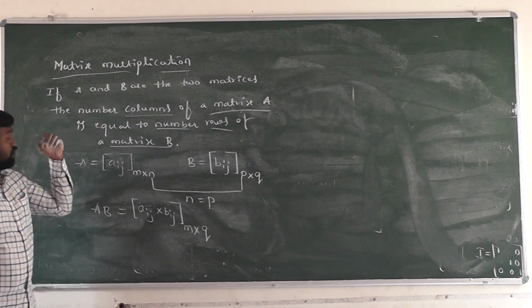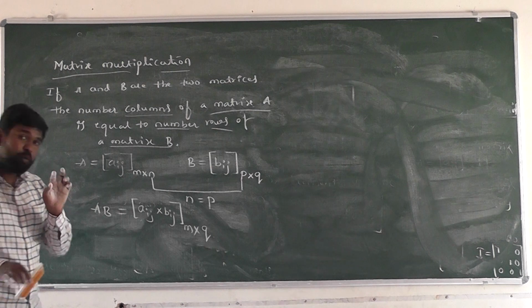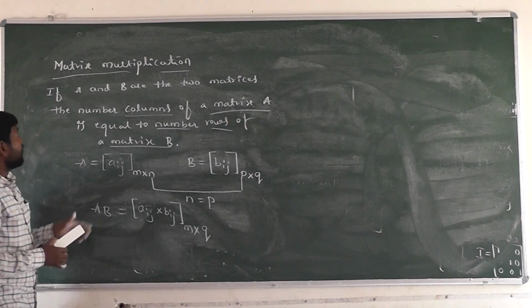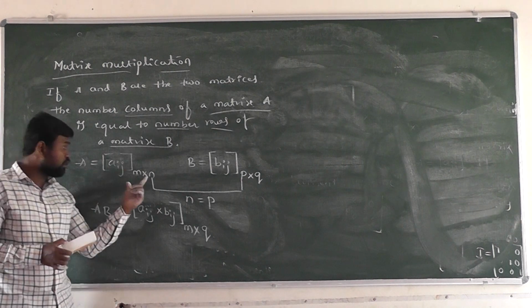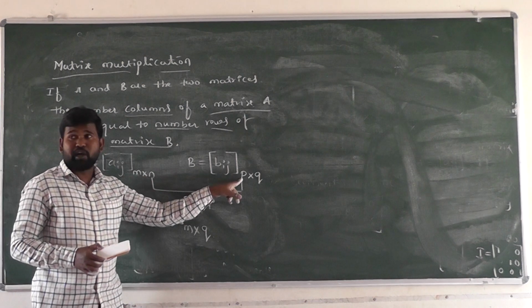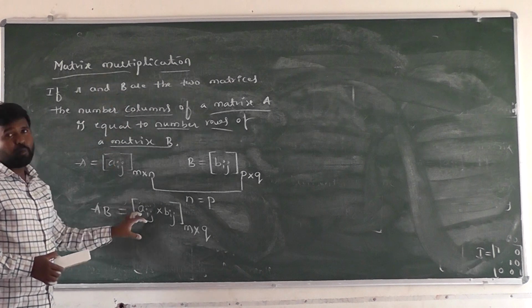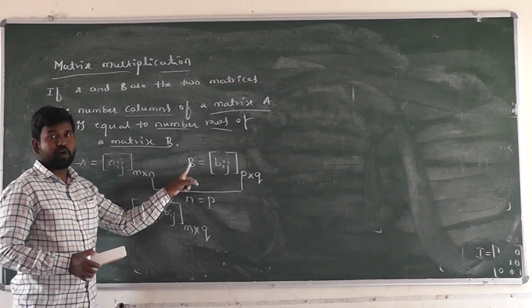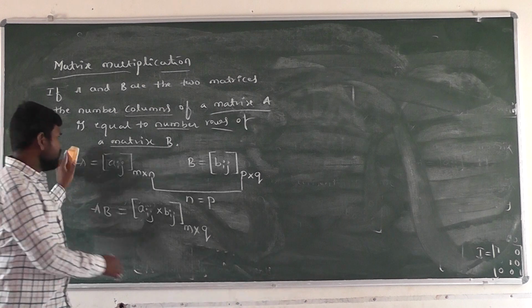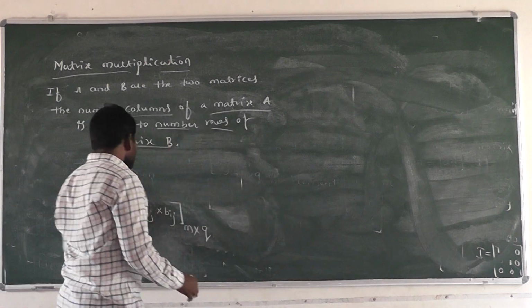Right? Then in which case can AB and BA both be defined? What is the rule for matrix multiplication here? The number of columns of the first matrix is equal to the number of rows of the second matrix. Then only matrix multiplication is possible. We have to find AB but not BA. Right? It is not necessarily needed.